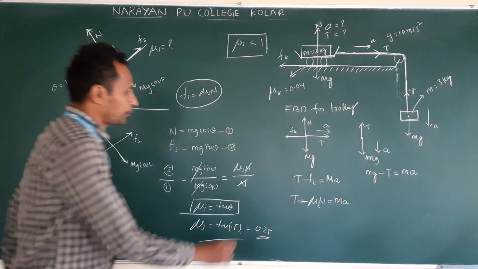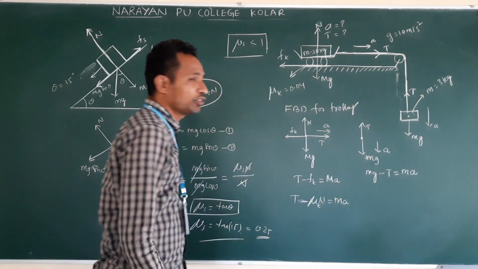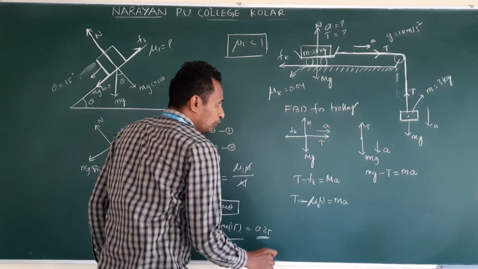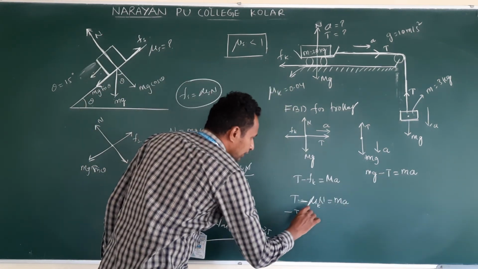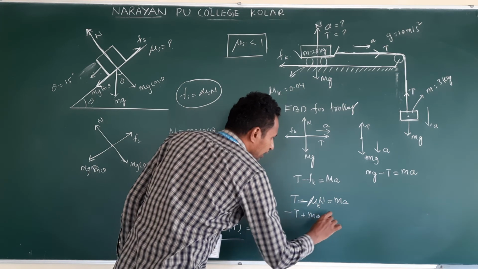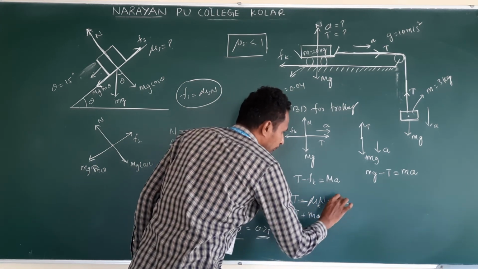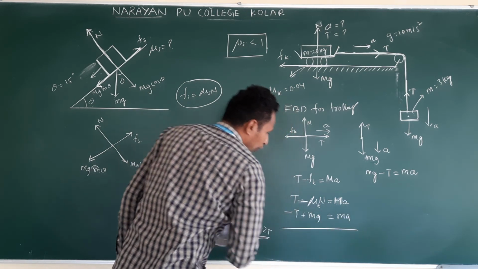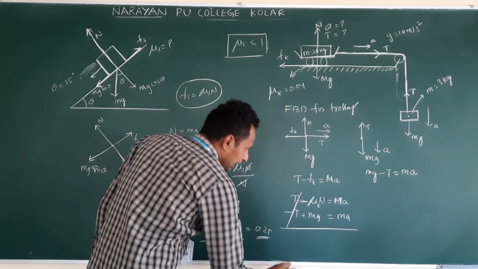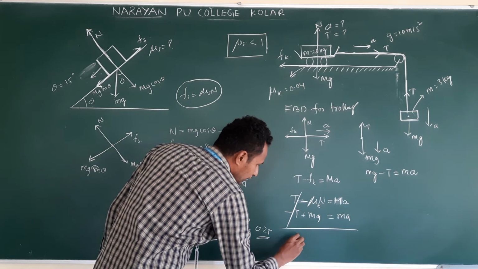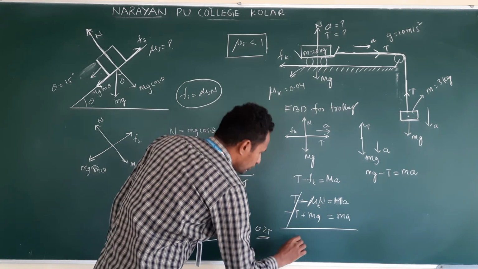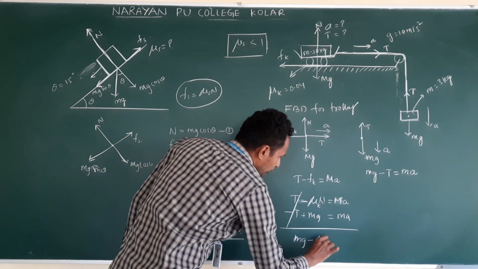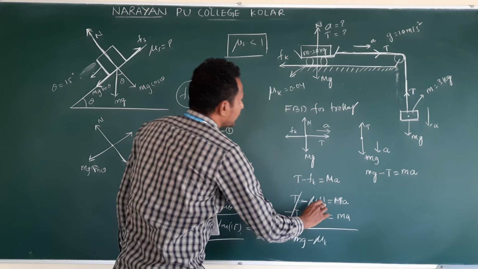So first we will try to find out the acceleration. Clear? Add these two equations. Minus T plus T, so T will cancel. What do you get? Small mg minus mu k N. N is what?